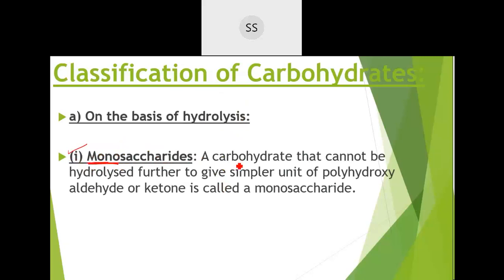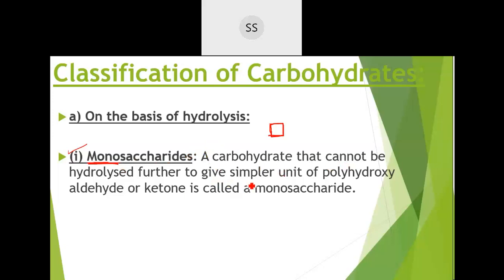Those carbohydrates which have only one unit, that you cannot hydrolyze further, they are not polymers, only one single unit, are called monosaccharides. You cannot hydrolyze them further.